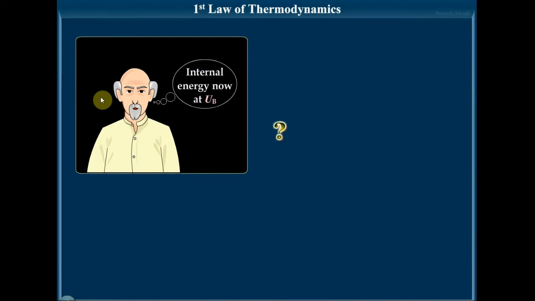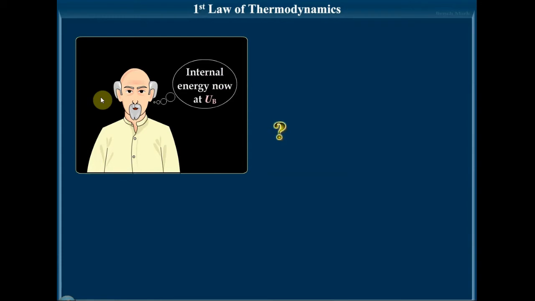Next, let the internal energy after absorbing or evolving Q amount of heat be UB. So let me make it more clear. Consider a system with internal energy UA, and that system is absorbing Q amount of heat energy. So it becomes UA plus Q. Now consider W amount of work done on it.